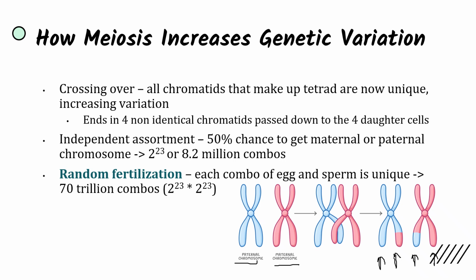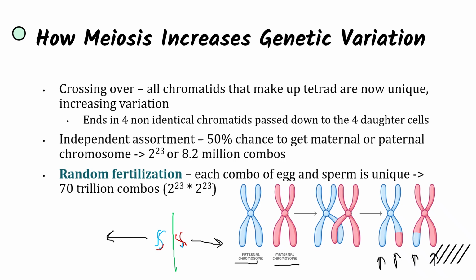completely genetically different. Now, as we continue through meiosis, pretend these are still attached, we reach metaphase 1, where these tetrads have lined up at the metaphase plate to be separated. So let me draw the metaphase plate, and let's copy over this one, for instance. We have our paternal chromosome on this side and maternal chromosome on that side, and pretend they're joined together. Actually this one's a little blue and that one's a little red because crossing over has happened. What's going to happen is that during anaphase 1, when these homologous chromosomes are pulled apart, the maternal chromosome is going to end up in this daughter cell and the paternal chromosome is going to end up in that daughter cell.